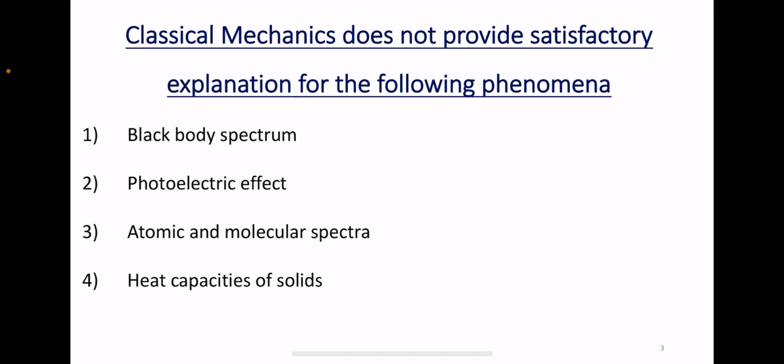Mainly there are four different concepts or phenomena which could not be explained using classical mechanics. The first one is black body spectrum or black body radiation. What is meant by a black body and what are black body radiations, I explained in this class. As I said, the spectral distribution and the characteristics of the curves I will explain in my next class. Okay, so thank you dear students.